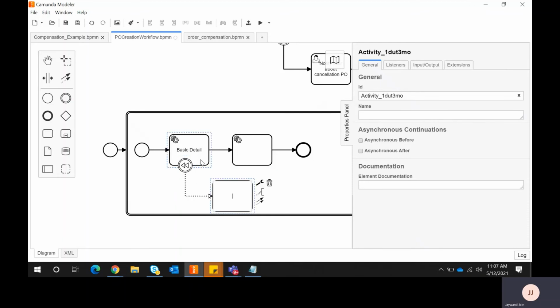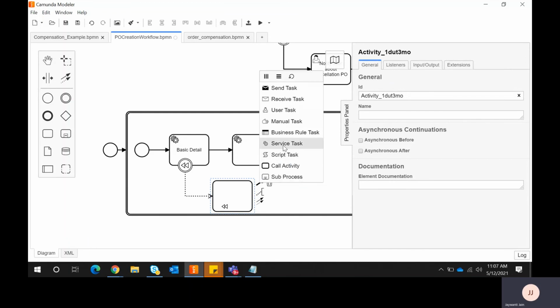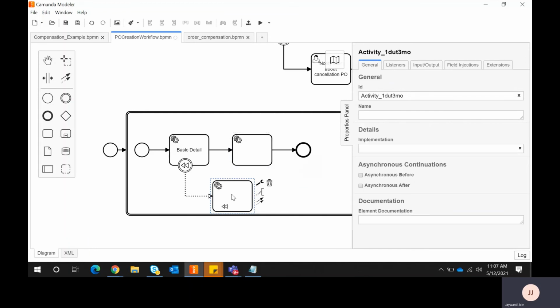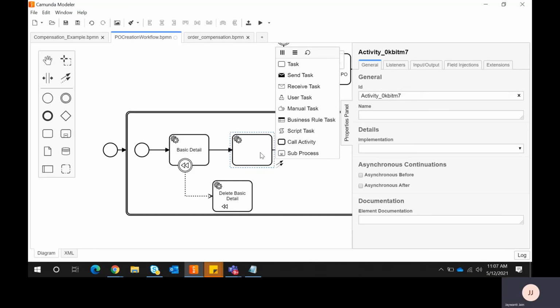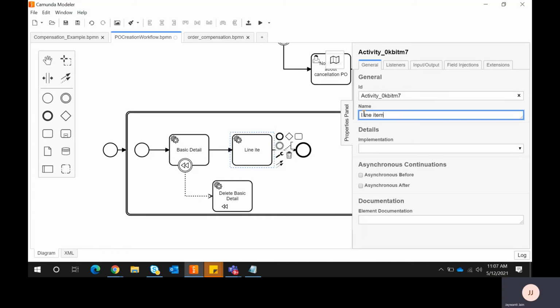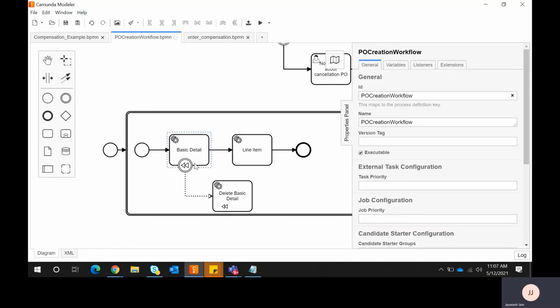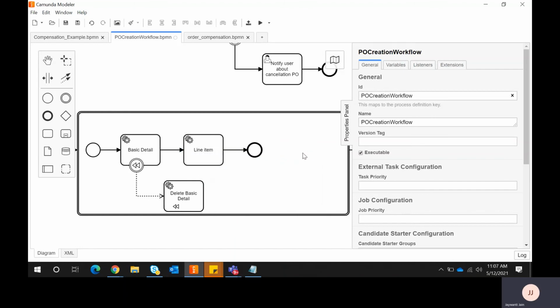I am adding a handler attached to this activity. I need to select the change type, what type of operation I want to do, and then I need to delete the basic detail, whatever earlier entry happened. The same way, this is my line item. So this is up to us: I want to revert back or not revert back. If I want to revert back, then I will attach a handler associated with this, the same way as this. If I don't want to attach any handler, then keep it as it is. No need to attach any handler, and it will end the process.